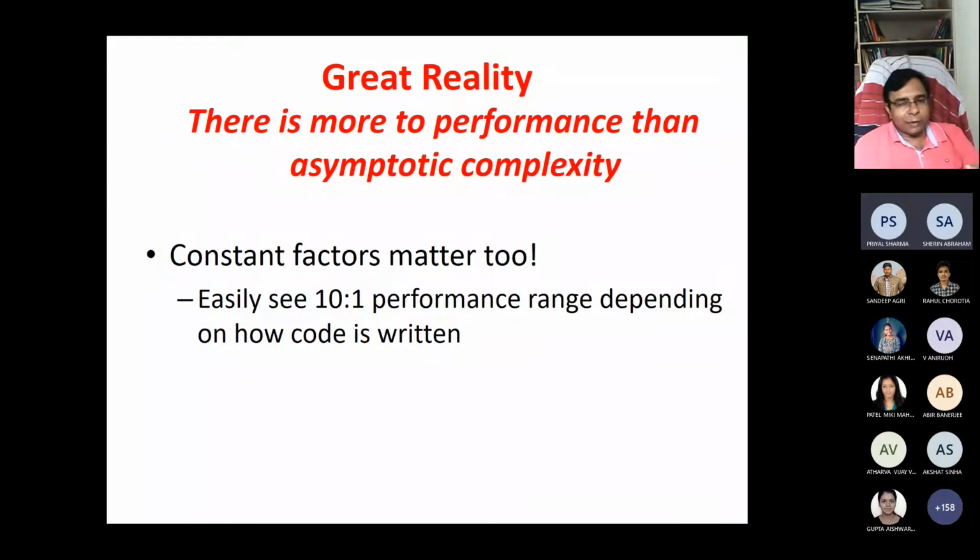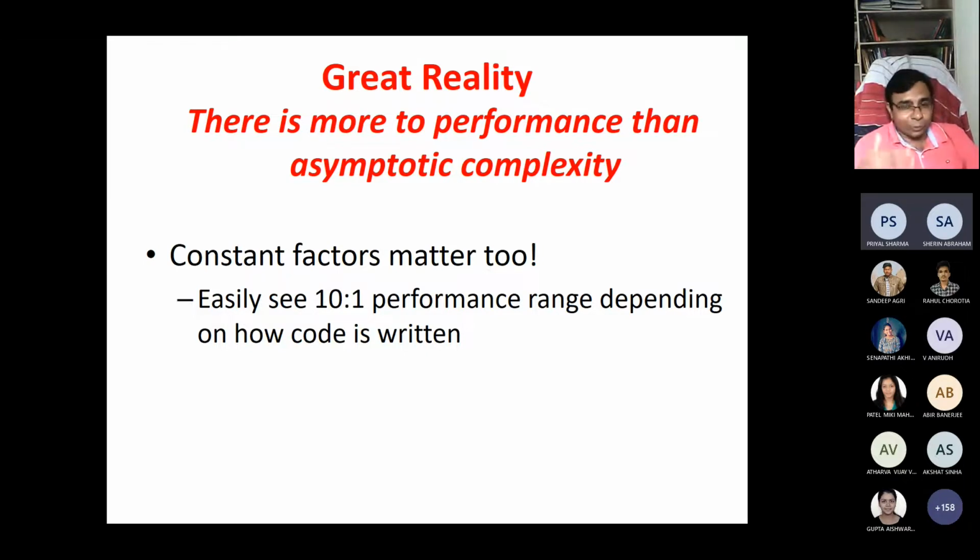So even 10%, 15%, or 10 times performance improvement can be seen based on how you are writing your code. You can see up to a 10 times performance difference depending on how you write the code. Sometimes it matters. In asymptotic complexity, in algorithmic analysis, we looked at constant factors, but in real life cases, constant factors also matter too. So a 2 times performance improvement means 2 times less time, which is a significant improvement.